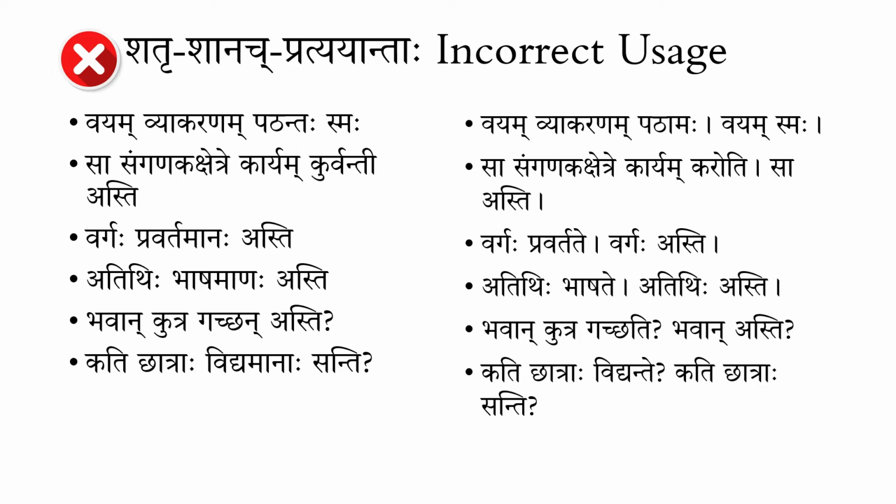If we follow the same principle as in the last slide of breaking the sentences into two sub-sentences, each one indicating the action that is happening concurrently with the other action. So first one, vayam vyakaranam patantah smaha.